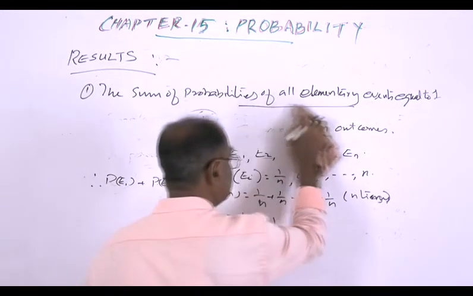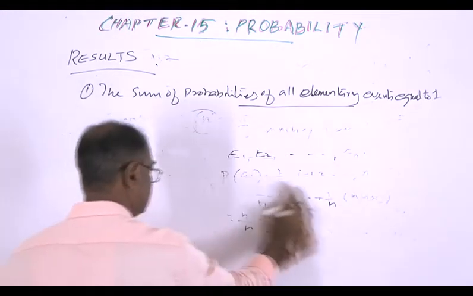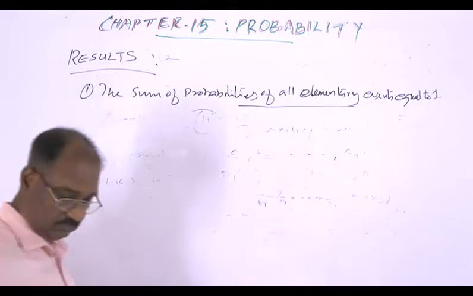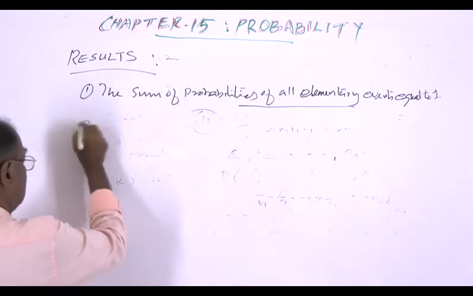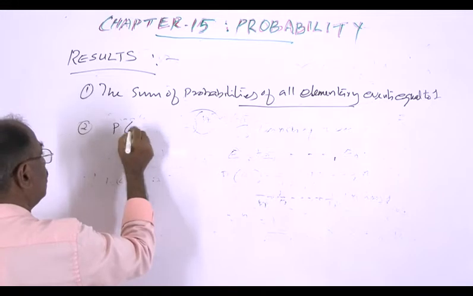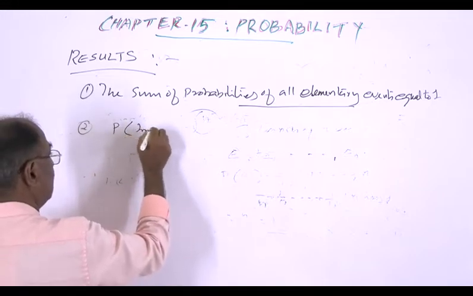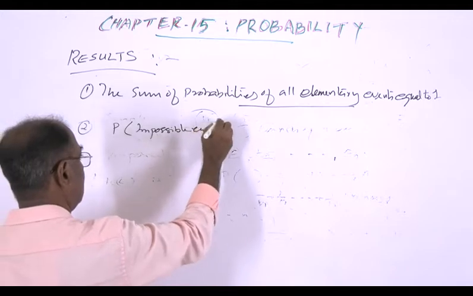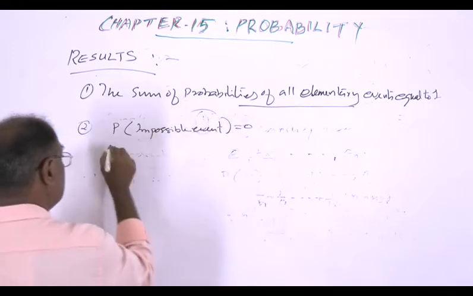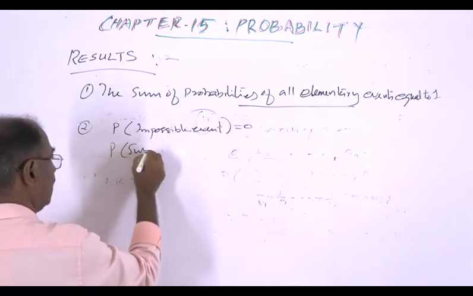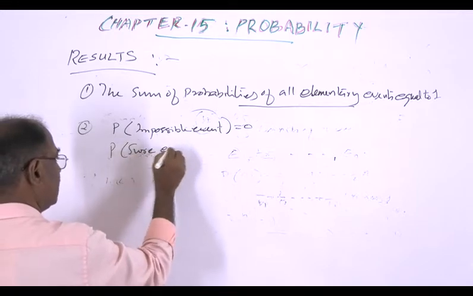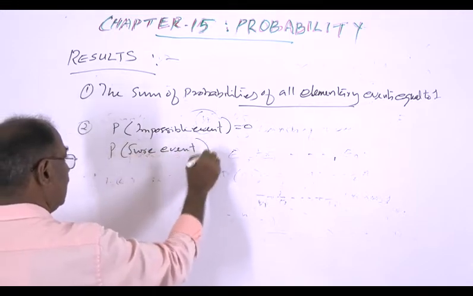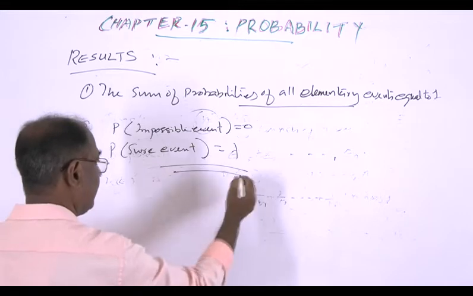And then the second one is probability of impossible event equal to 0 and probability of sure event equal to 1.